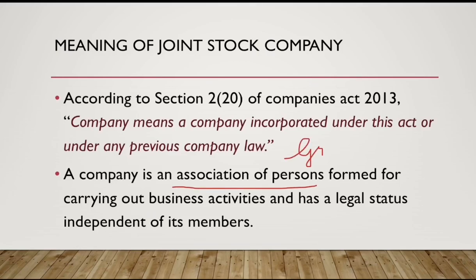Association means a group of persons who collaborate their funds, who contribute their share into the capital of the company, and which is formed for carrying out business activities. So a company is always formed for a specific purpose, and that is business activities.